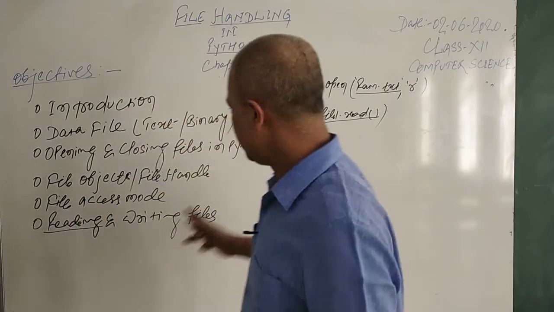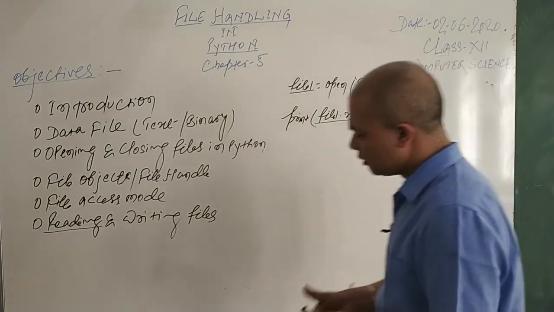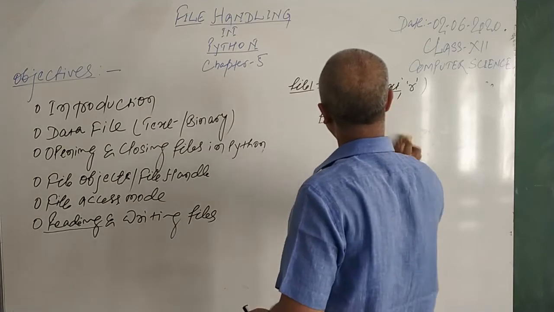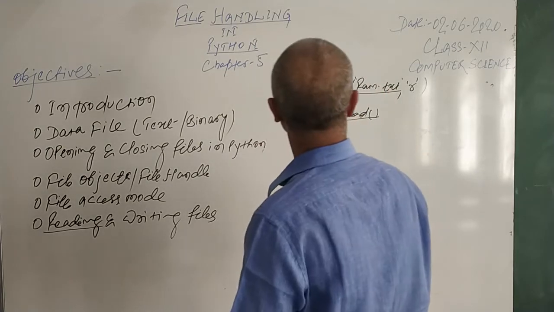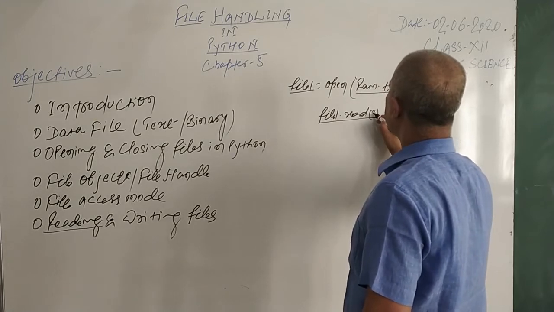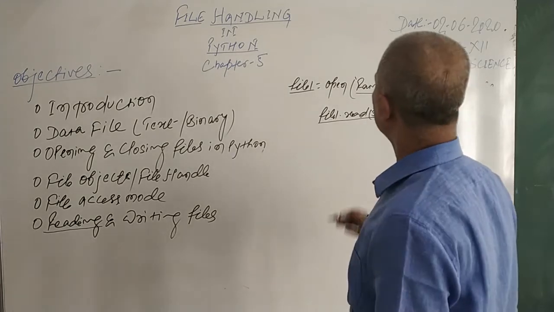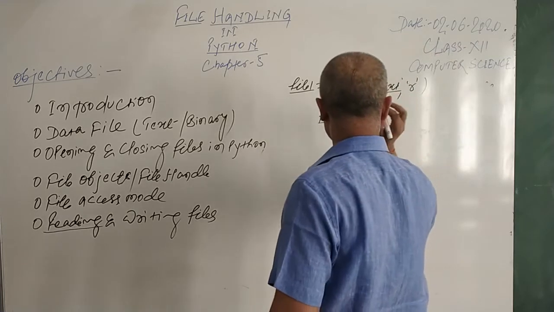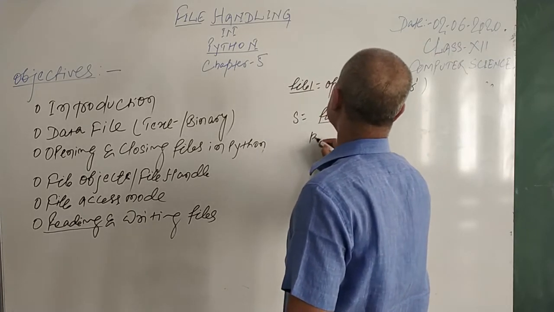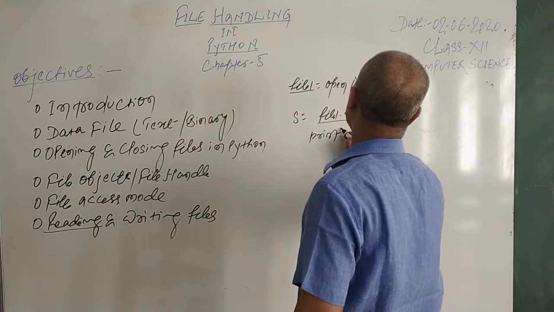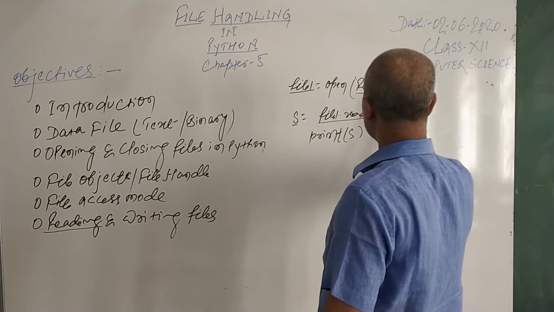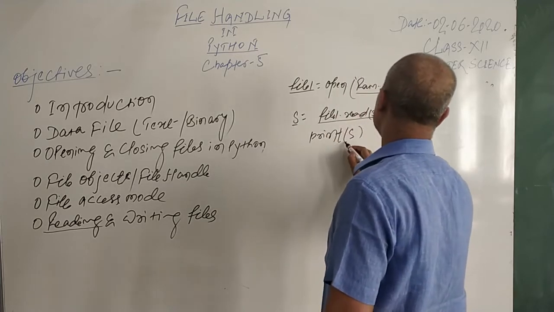I hope it's very easy to read a file, or you may use it like this also. Suppose I want to read only 3 characters of the file, then you can say file1.read(3). You may say s equal to this and then print s. Here 3 characters of ram.txt will be stored, and you will see the first 3 characters.